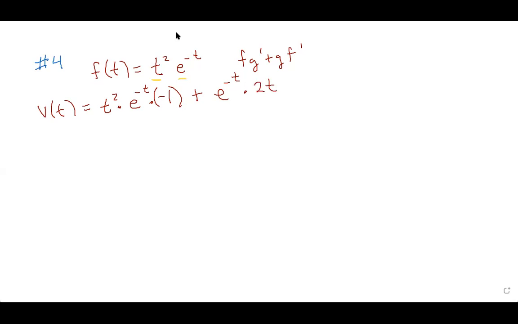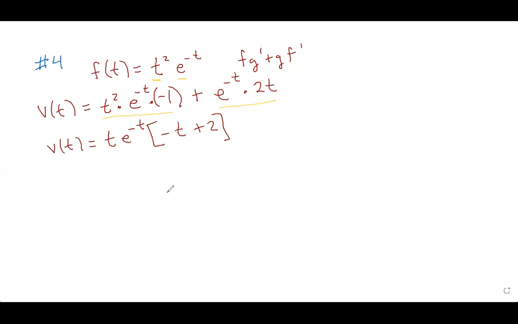Now I'm noticing that I have one term plus another term. And I know I'm going to be putting this in my calculator, but I am going to simplify it a little bit. So I'm going to factor out, it looks like we both have a t that I could factor out and the e to the negative t. So I'm going to put t times e to the negative t, and I'm going to have a negative t left here, and over here a 2.